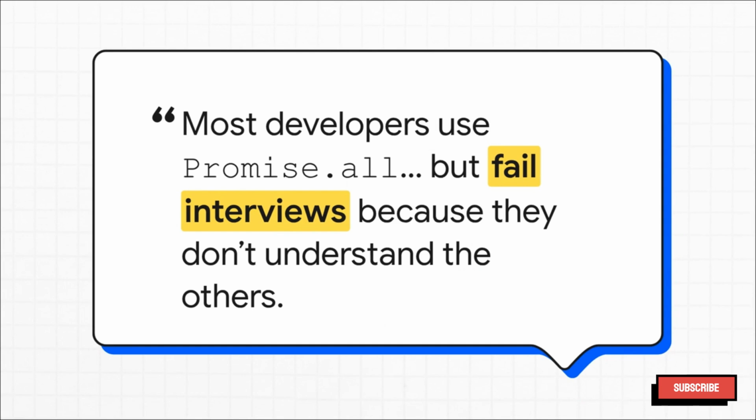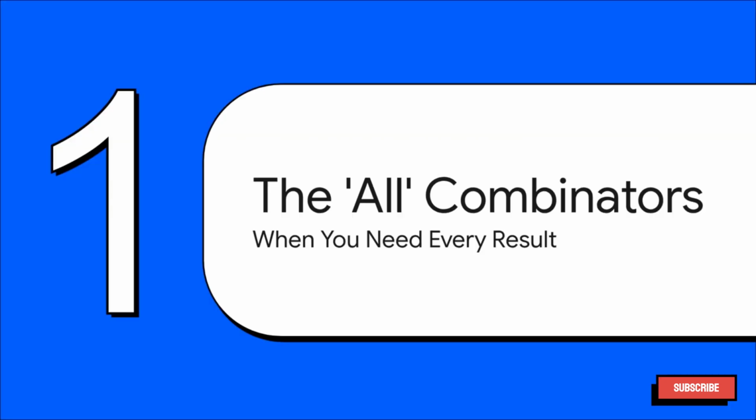I mean, you probably feel pretty good about Promise.all, right? But what about allSettled, or race, or any? That little gap in your knowledge, that's exactly what can trip you up on a tough bug or, yeah, in an interview. By the time we're done here, that gap is going to be completely closed. So, first up, let's tackle the all combinators.